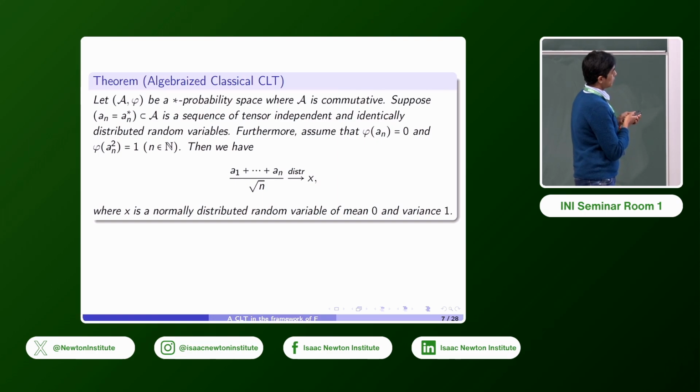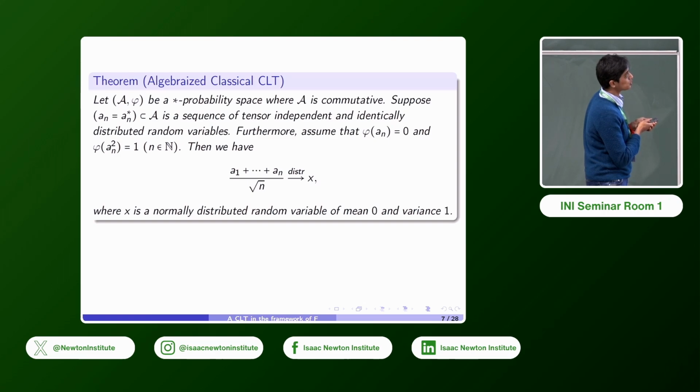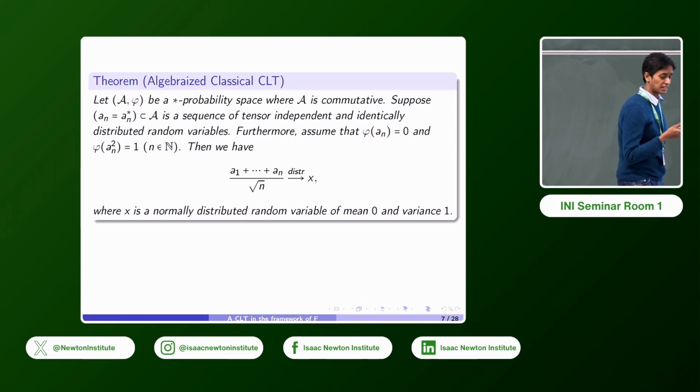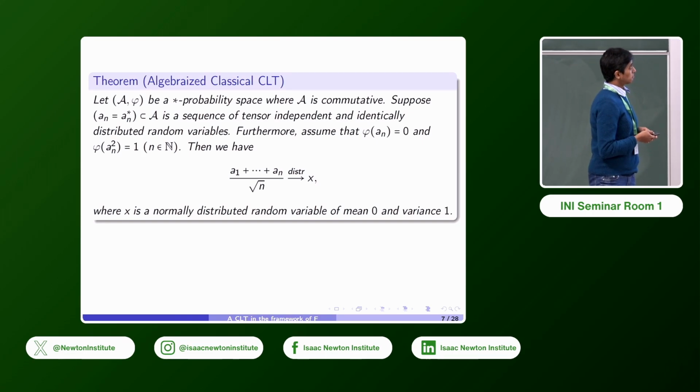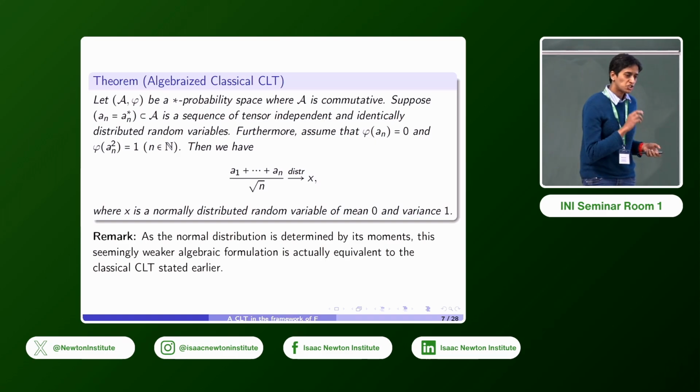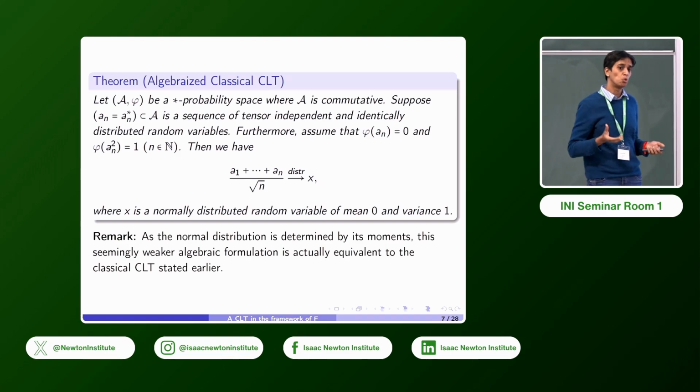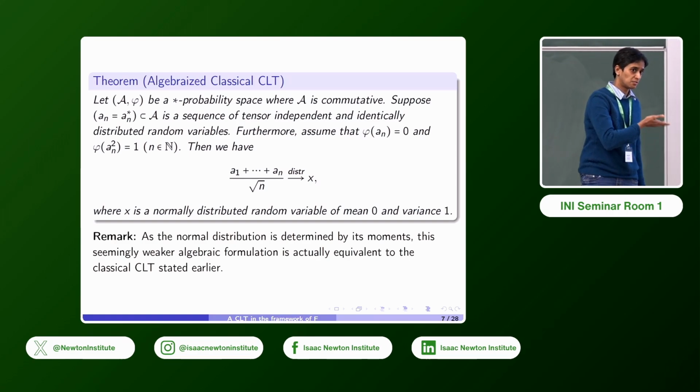Then 1 over square root n of the sum of the first n random variables converges in distribution to x, in the sense that we just saw, which means that the limit of the dth moment of the sequence is equal to the dth moment of x. And x here will be a normally distributed random variable of mean 0 and variance 1. So we just restated the classical CLT, but in this context. It perhaps seems like a weaker formulation because we're only talking about the convergence of moments, but the normal distribution is uniquely determined by its moments, so it really is an equivalent formulation.